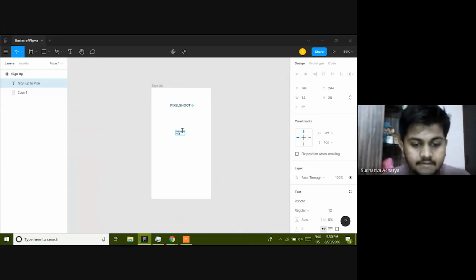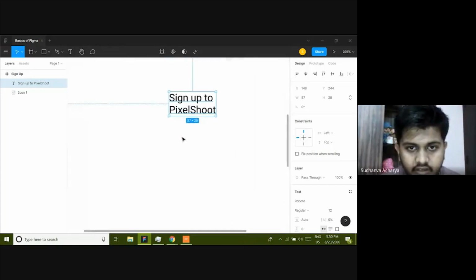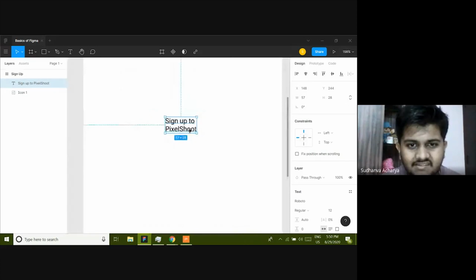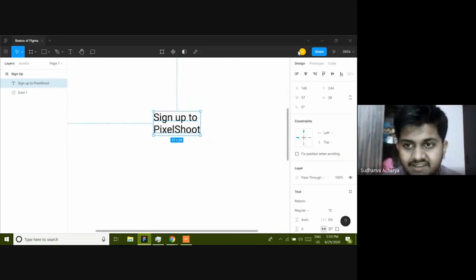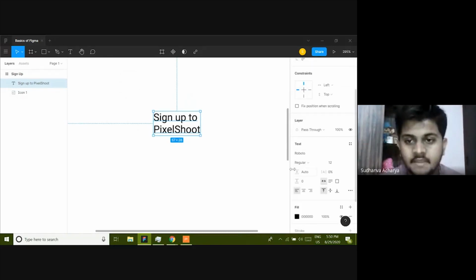Okay, I'll write sign up to Pixel Shoot. And now it's too small, so we need to stylize it. I'll just zoom in. For zooming, you can hold Control and scroll up to zoom in, and Control and scroll back to zoom out. Now this is not looking good. So here in the design tab, you can just come below. There are text styling options.